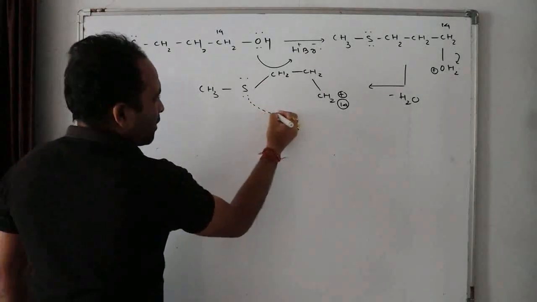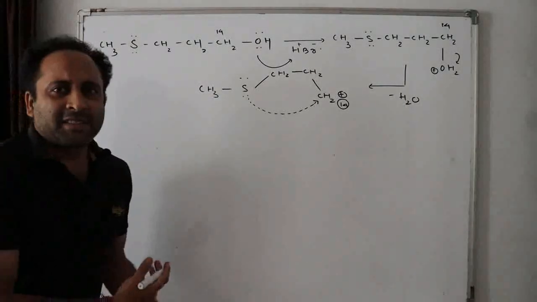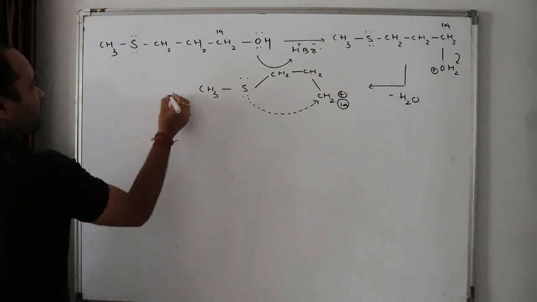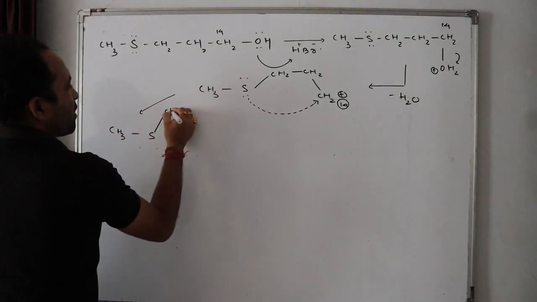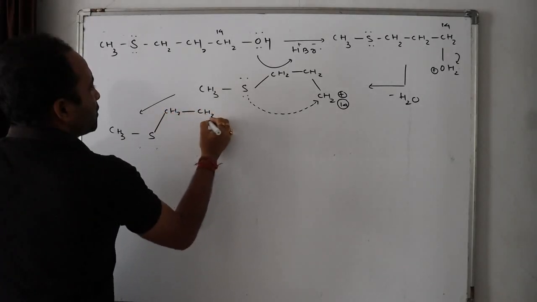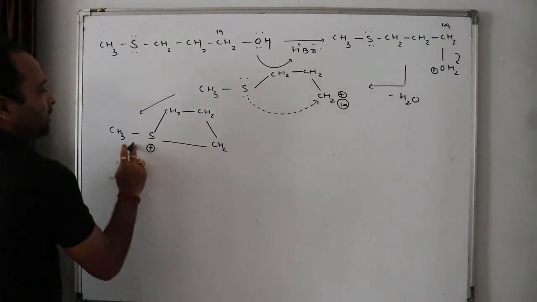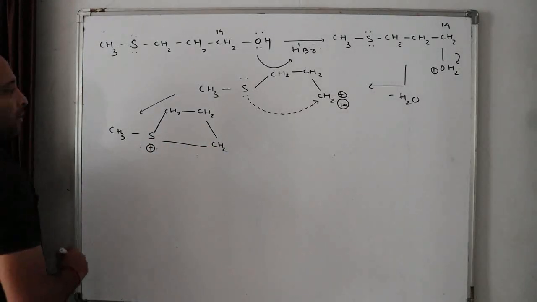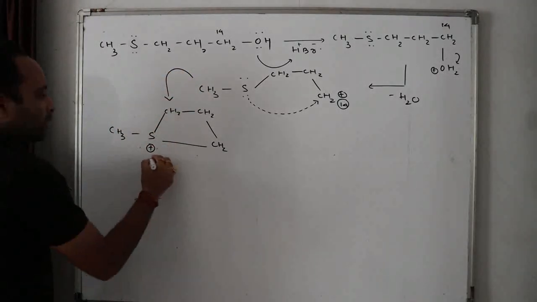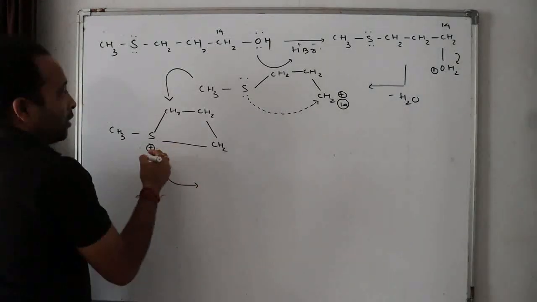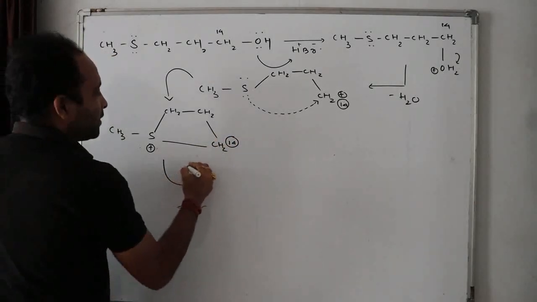Now this sulfur attacks this CH2, isn't it? It is the transition state, rather I will say. What is formed in this case? It forms CH3 S CH2 CH2 CH2 S plus, isn't it? This is the intermediate formed. Clear? This is the intermediate formed. Now to this intermediate, and do you remember, this is 14, isn't it? Now to this intermediate, who will attack?